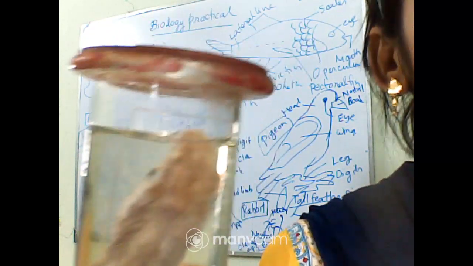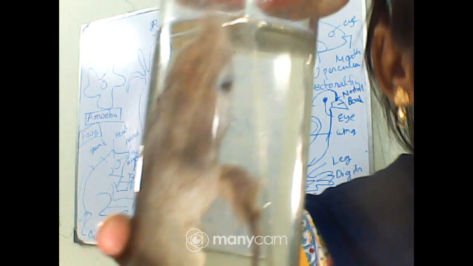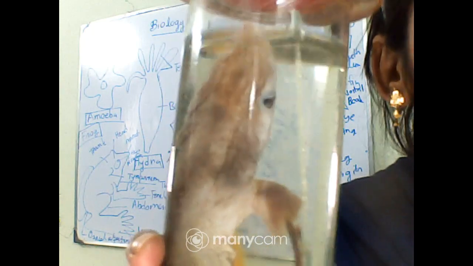And their body is made up of mainly cartilage. That is why they are called cartilaginous fish. And their tail, you can see it is not of a similar type. This type of tail is called heterocercal tail, and they do not have any kind of operculum, and they usually give birth to young ones. Okay, and their sexes are separate, and males have claspers in their pelvic region which are used as copulatory organs. Okay, so these are just a few common characteristics that can be found in Scoliodon or shark.